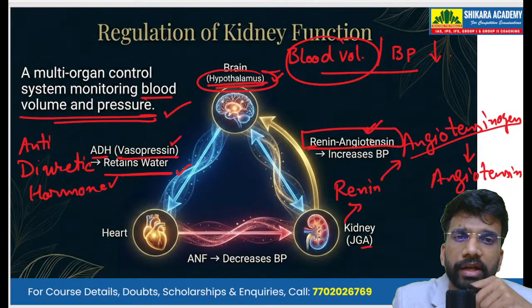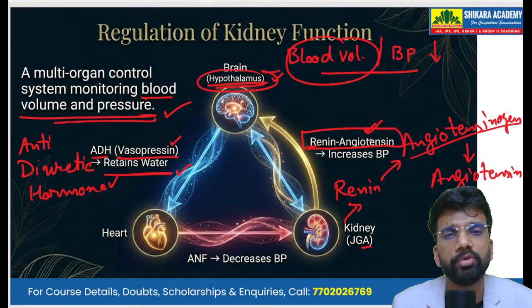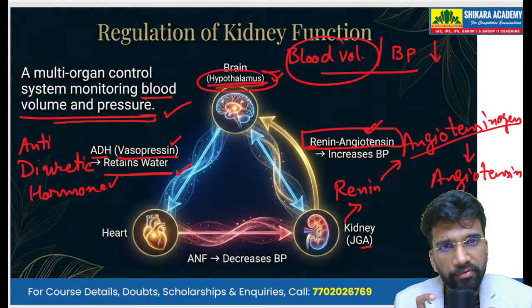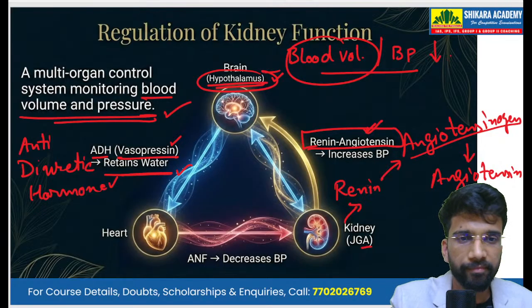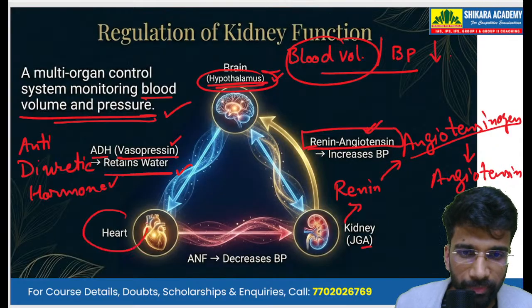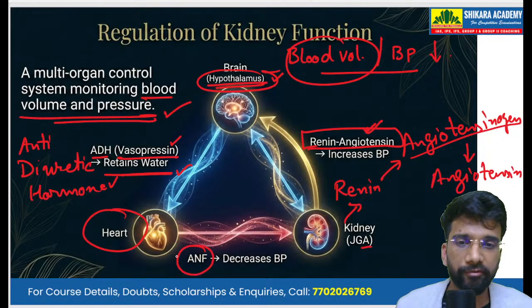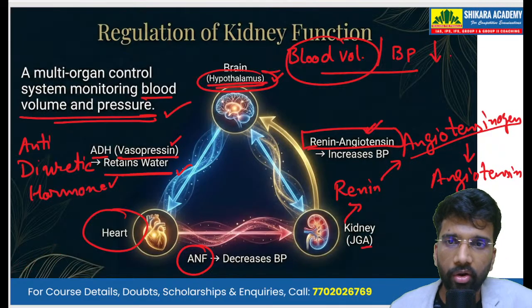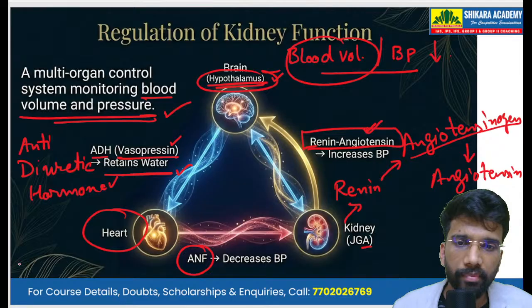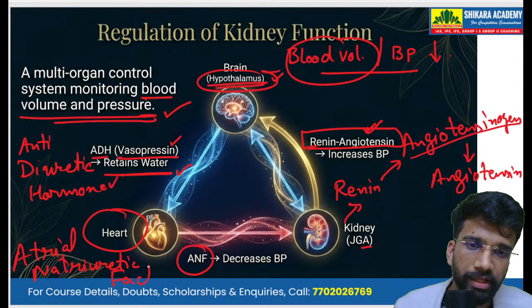Whenever we have a situation like this, both the hypothalamus and the kidney secretions come into function. But what if the blood pressure becomes too high? For that, we have the third organ here, that is the heart. Now the walls of the heart release a hormone known as ANF, the atrial natriuretic factor.